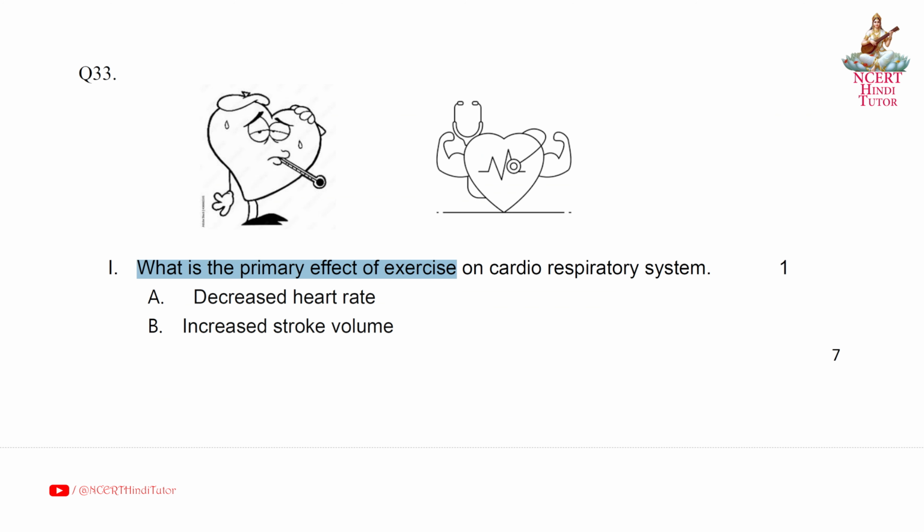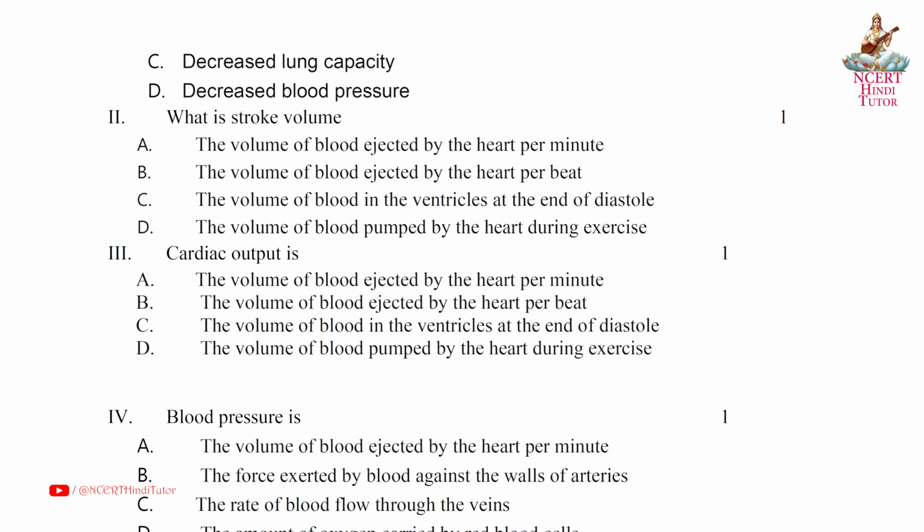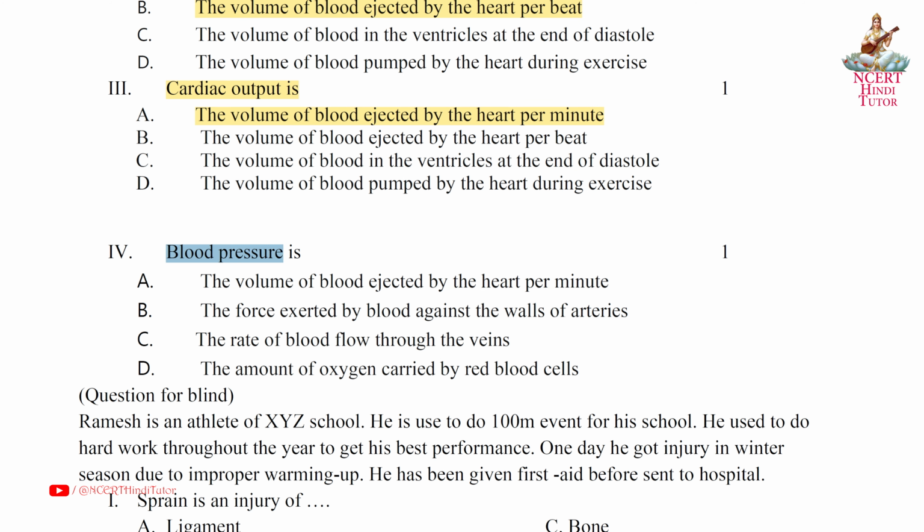Question 33. What is the primary effect of exercise on the cardiorespiratory system? Answer A. Decreased heart rate. Second, what is stroke volume? Answer B. The volume of blood ejected by the heart per beat. Third, cardiac output is answer A. The volume of blood ejected by the heart per minute. Fourth, blood pressure is answer B. The force exerted by blood against the walls of arteries.